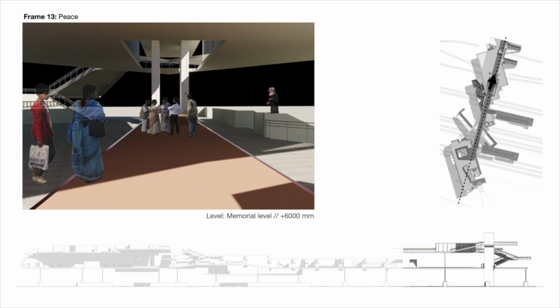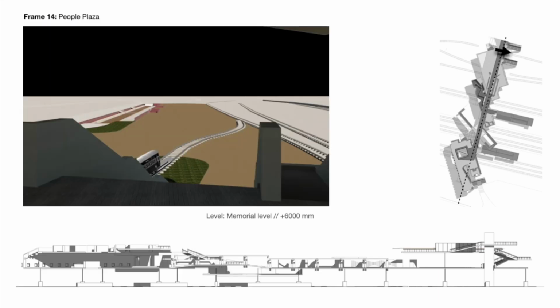And as the person moves from peace to the plaza, there's a common plaza that is created on this side, with the burnt coach kept over here on the exit side. And this plaza can be used for various activities, that is vending and public spaces. So this becomes an area that celebrates people. So freedom actually celebrates people, their togetherness.